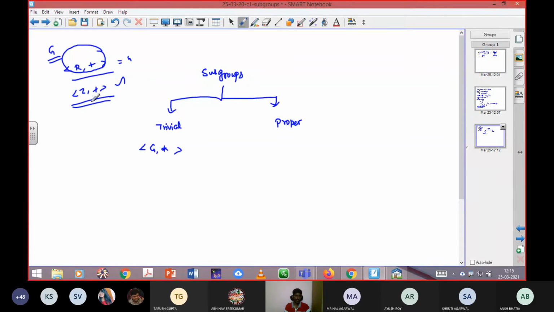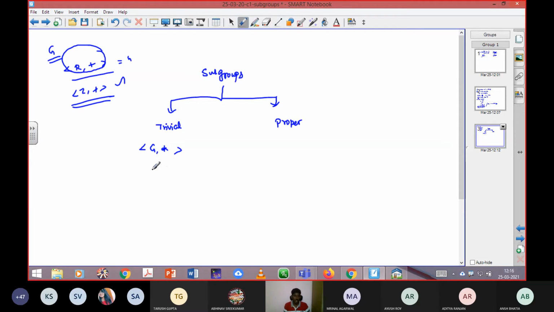Whether Z comma plus forms a group or not, that's the question. Yes, it forms a group. So if it satisfies both the cases, it can be considered as a subgroup as well. When the subgroup is the whole group, it can be considered the trivial subgroup.